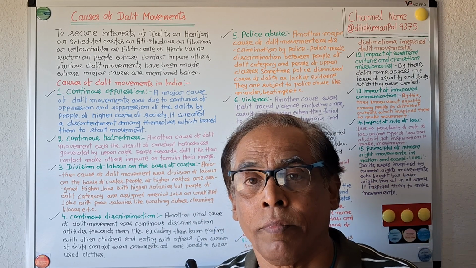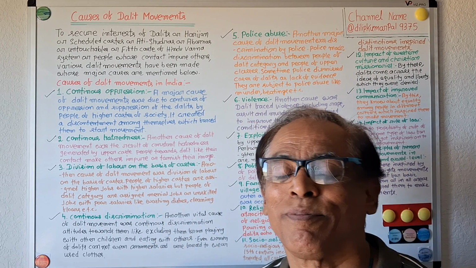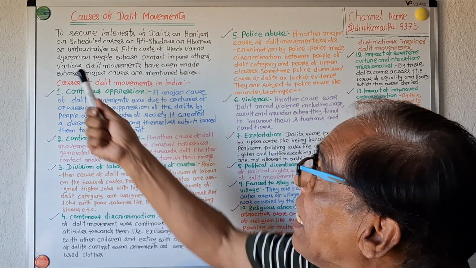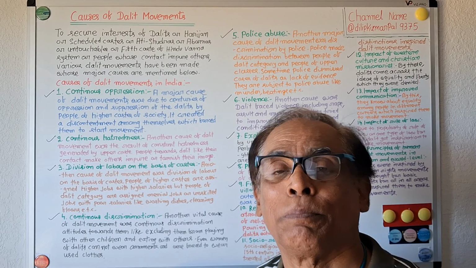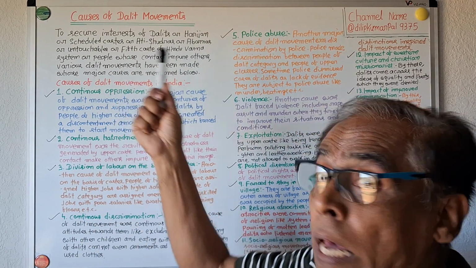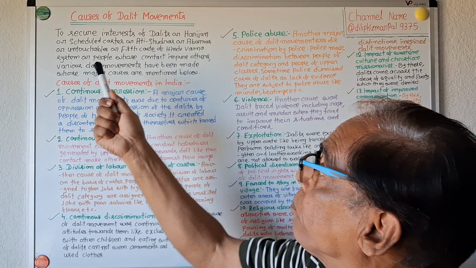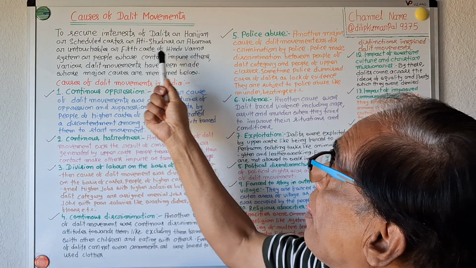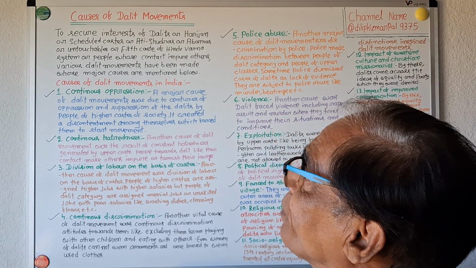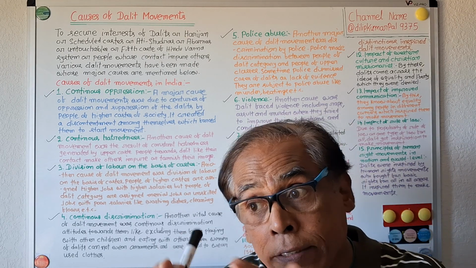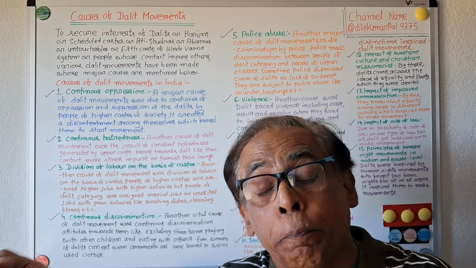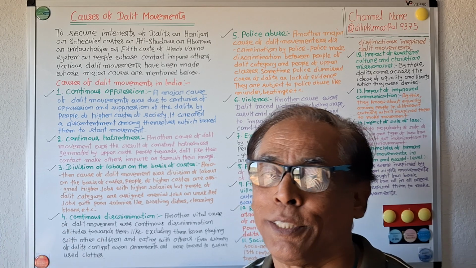Dalits are known as scheduled castes. They are known as Harijans, untouchables, Atisudras, and Avarnas. They are also known as the fifth Varna of the Indian caste system, and as people whose contact makes others impure or tarnishes others' image.